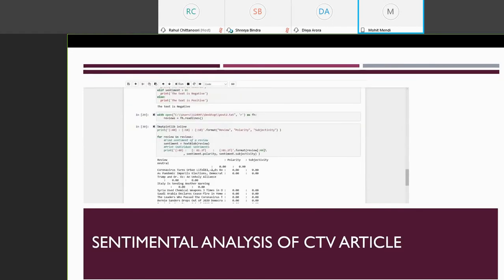And after storing in the text, we are summarizing it, and we are performing the sentimental analysis on the text, whether it is negative, positive. Here you can see that for the CTV article, it's negative, and we are trying to find the polarity and the subjectivity of the data in the article, and this is our result of the polarity and subjectivity of the data in the article. Next slide, please, Shreya.